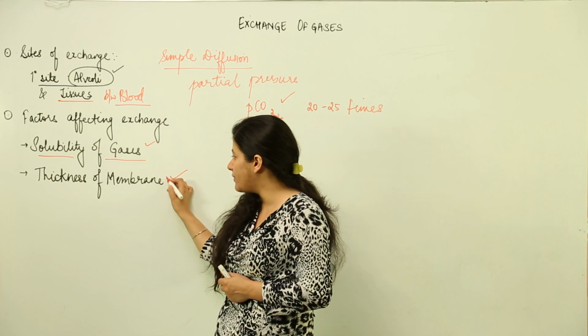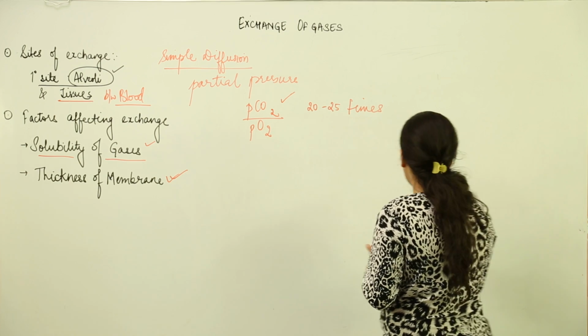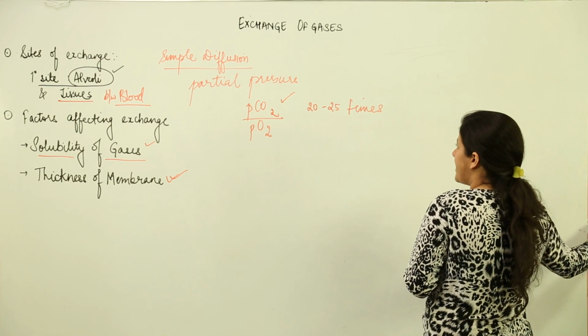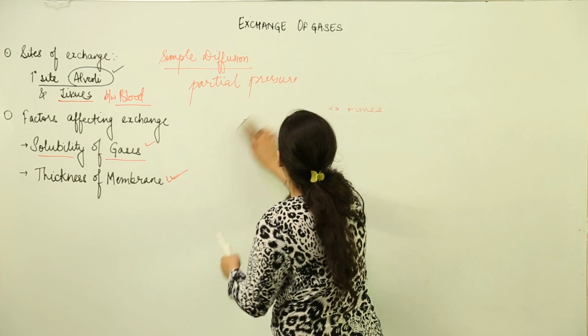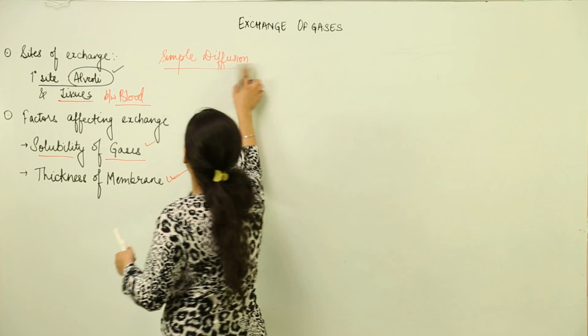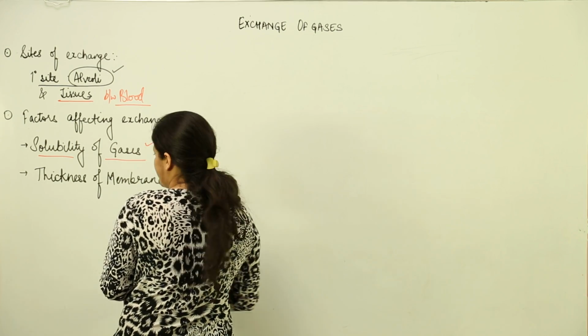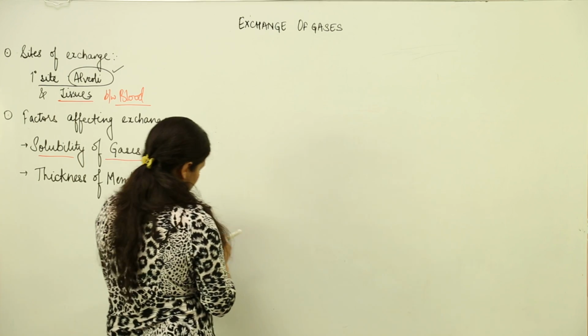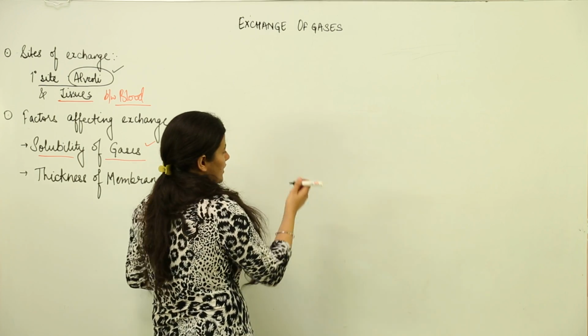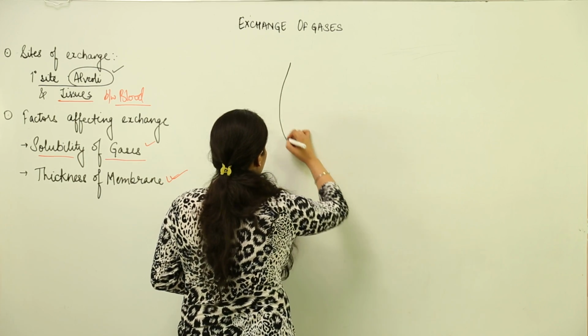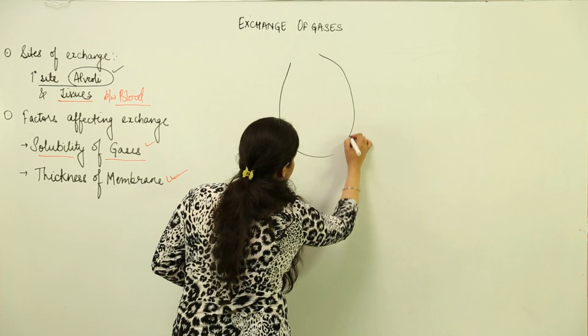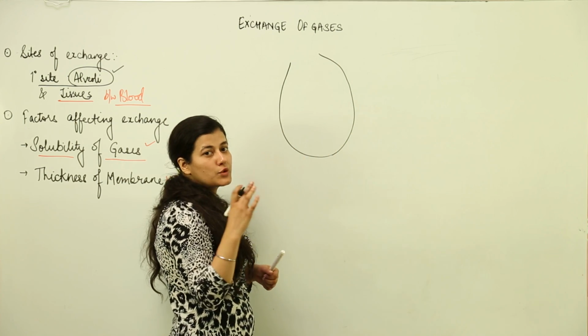And secondly, we talk about the thickness of membranes. Now over here we are going to consider the membranes which are involved in the exchange of gases. You know that the primary site that we discussed was alveoli. So let us see what alveoli would be all about. Supposedly this is an alveoli. It is the alveolar sac, and you know that it is made up of squamous epithelium.